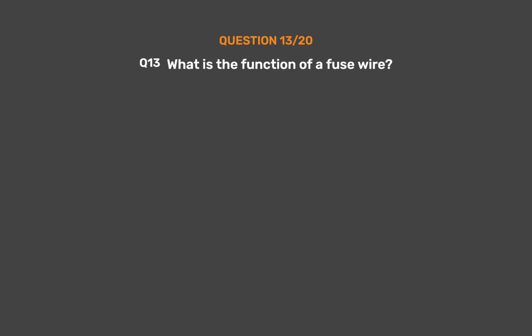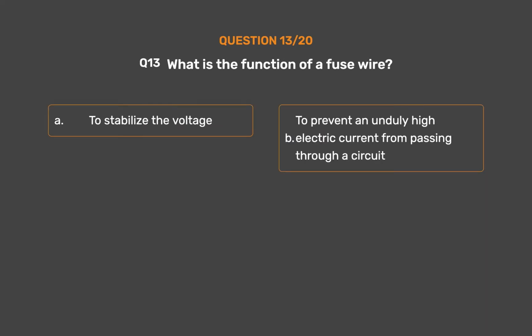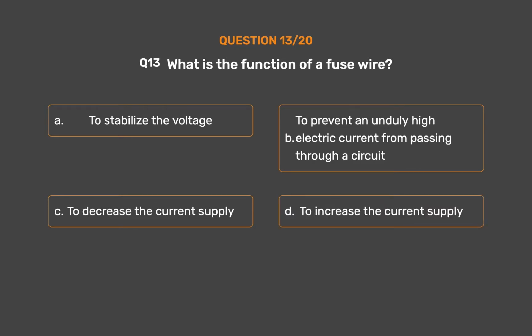Question number 13. What is the function of a fuse wire? Option A, to stabilize the voltage. Option B, to prevent an unduly high electric current from passing through a circuit. Option C, to decrease the current supply. Option D, to increase the current supply. The correct answer is option B, to prevent an unduly high electric current from passing through a circuit.